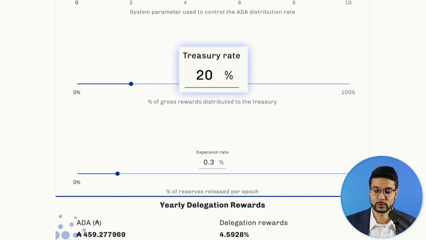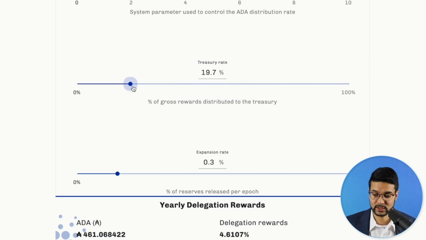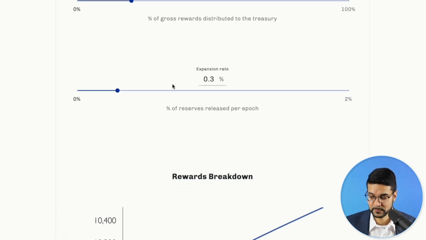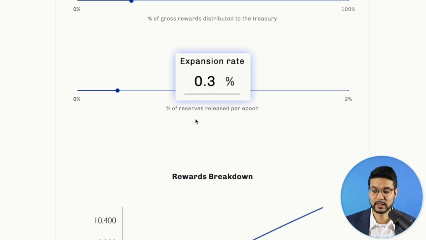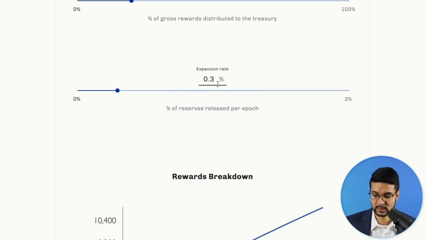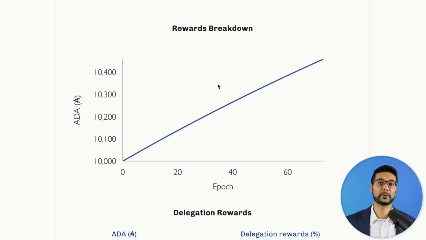The treasury rate, so 20% of rewards distributed each epoch go to the treasury. So this is something that is currently fixed at 20%. You can change this if you like, but seeing that the current mainnet parameter is set at 20%, we'll just keep that right where it is. And the expansion rate, so this is the amount of reserves released from the total supply into the circulating supply each epoch. Again, this is also something I'd like to leave the same. So you have quite a few parameters to go through there.